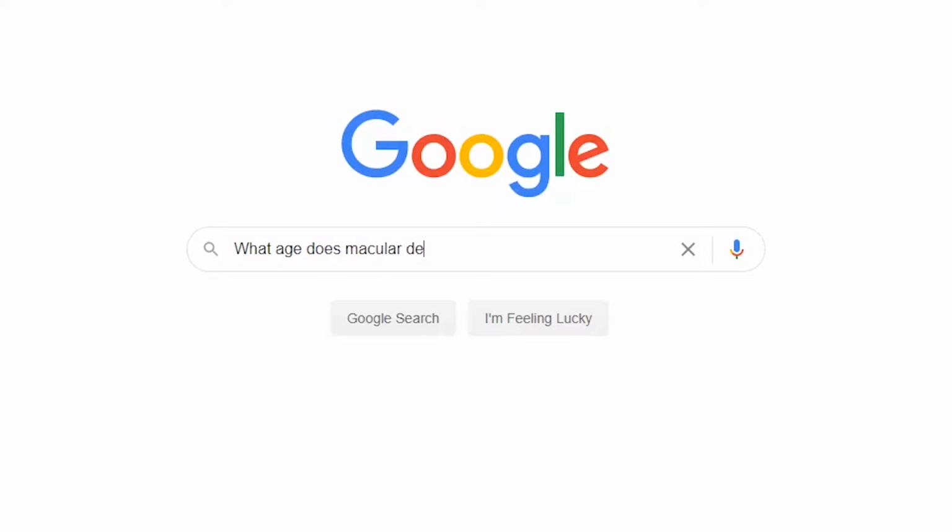At what age does macular degeneration begin? The age in which macular degeneration begins varies significantly based on your genetic makeup and your lifestyle choices. As a general rule of thumb, the older you are, the higher your risk of developing it. Screening generally begins at age 50 based on Age-Related Eye Disease Study trial criteria, otherwise known as AREDS and AREDS 2, with the exception of family history and other risk factors. Regardless of when AMD occurs, it's never too early to be proactive with the appropriate lifestyle changes and supporting overall eye health through nutrition and supplementation.